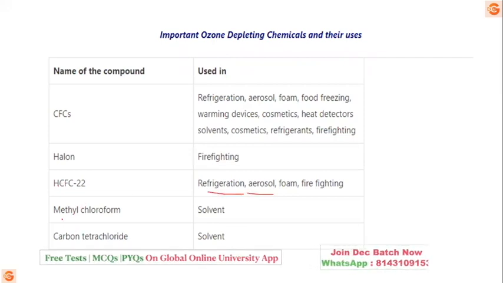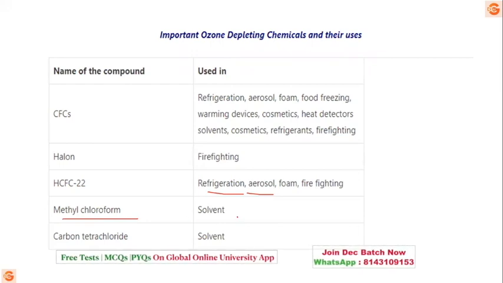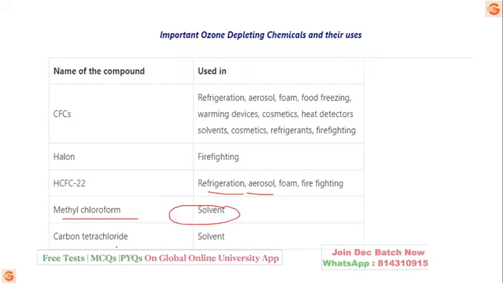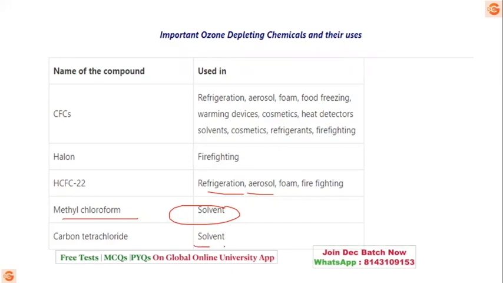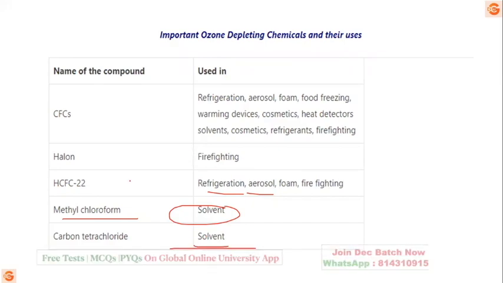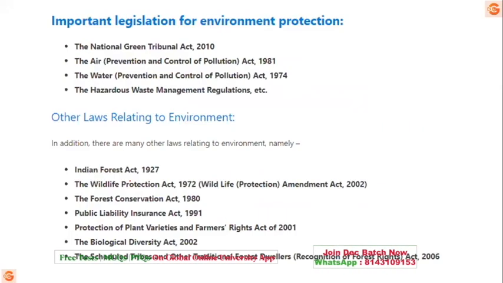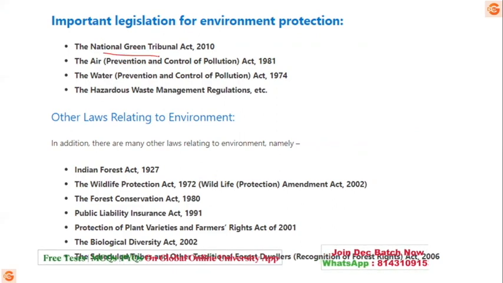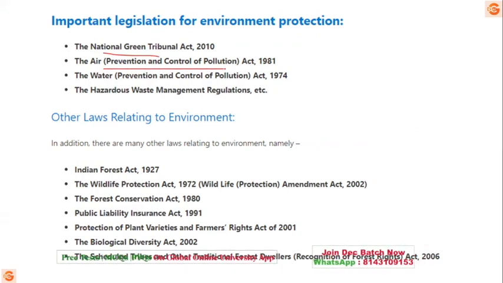Hydrochlorofluorocarbons, that is methyl chloroform, that is a solvent, and carbon tetrachloride, that is again a solvent. Okay, used in what? Then next is talking about some of the important legislation for environmental protection. These are the legislations which have been taken: the National Green Tribunal, the Air (Prevention and Control of Pollution), the Water Prevention, the Hazardous Waste.